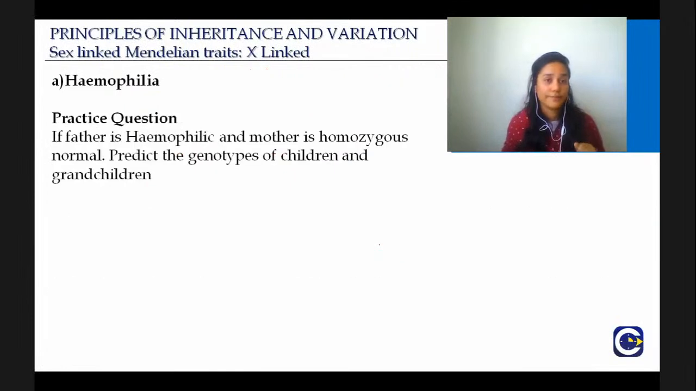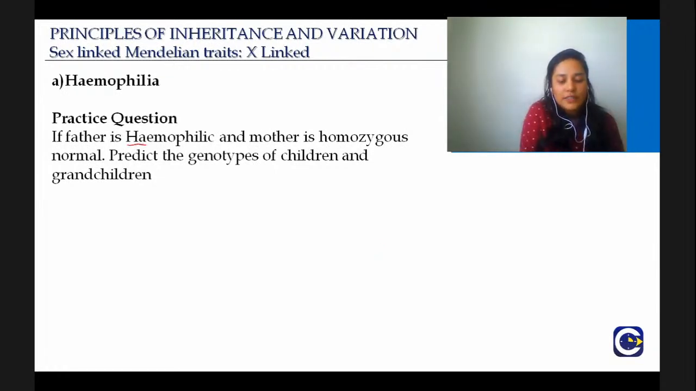Then let's proceed. You want to try this yourself? Just try it yourself. I will give you a couple of minutes. I will write you the genotypes, okay? You do the cross and then tell me. If the father is hemophilic and mother is homozygous normal, predict the genotypes of children and grandchildren.